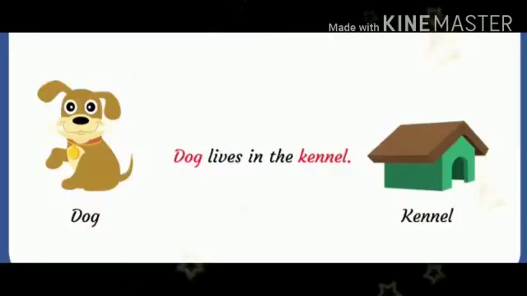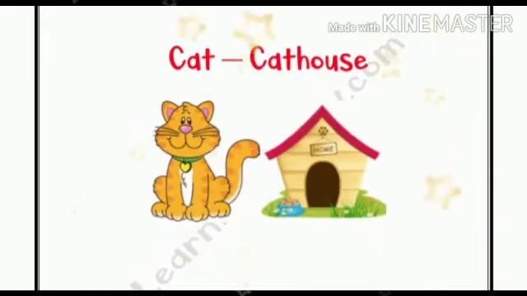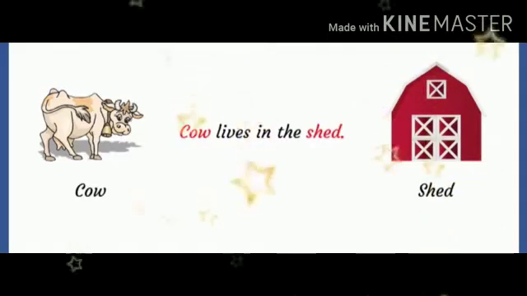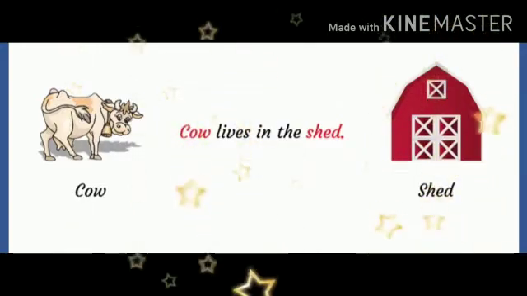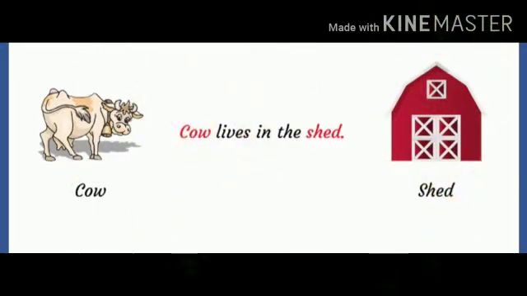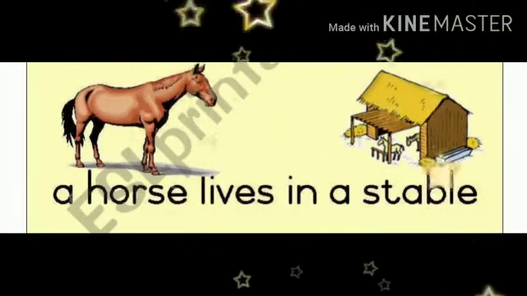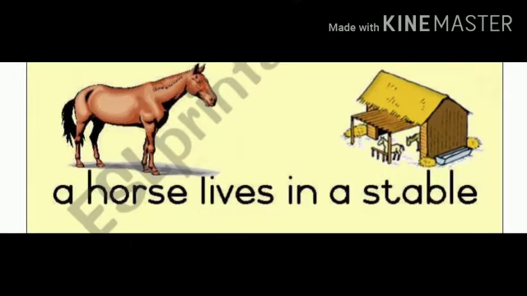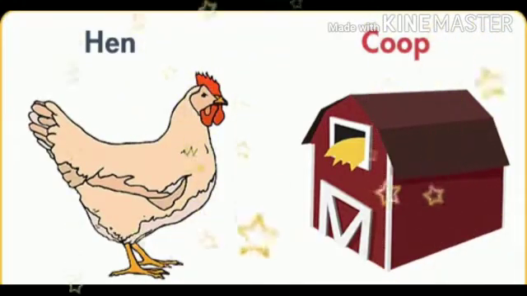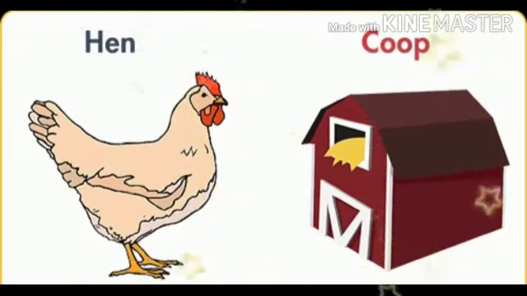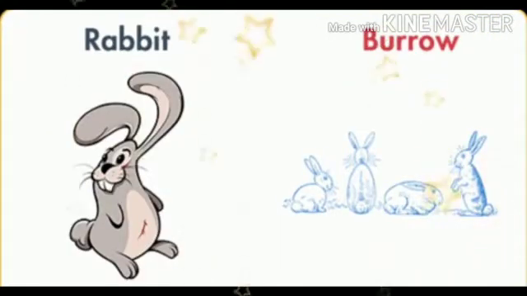Everybody repeat after me. A dog lives in the kennel. A cat lives in the cat house. A cow lives in the shed. A horse lives in a stable. A hen lives in a coop.